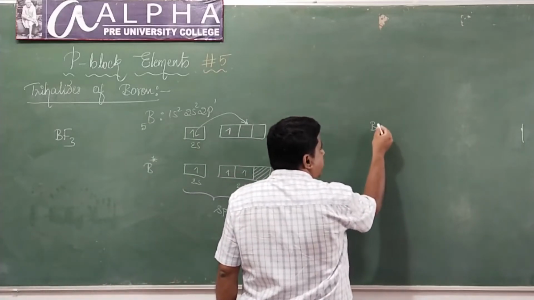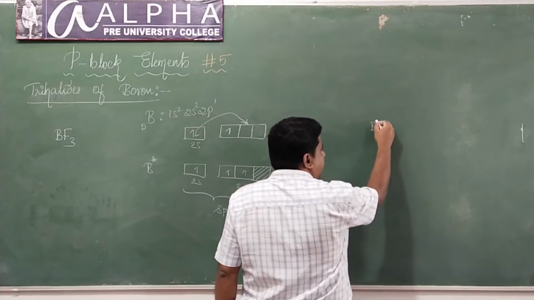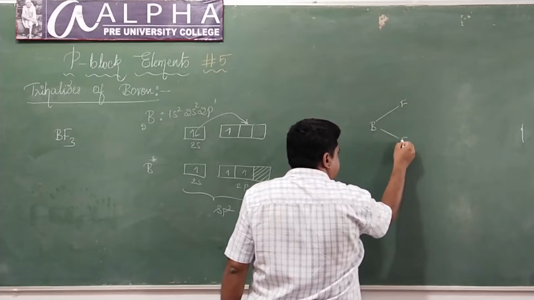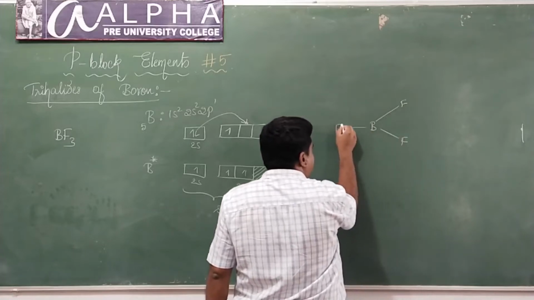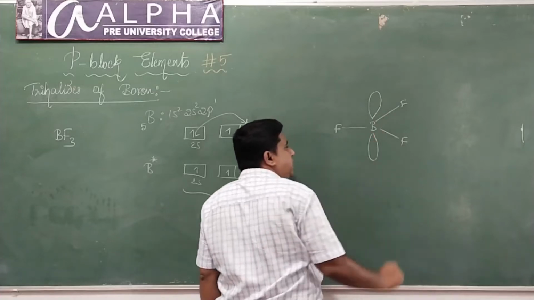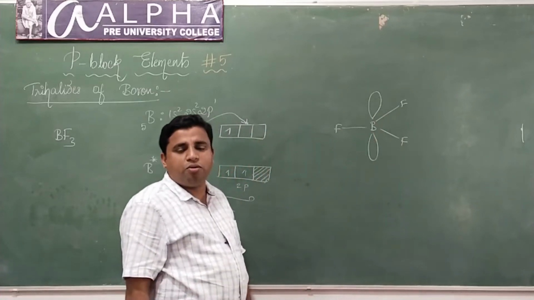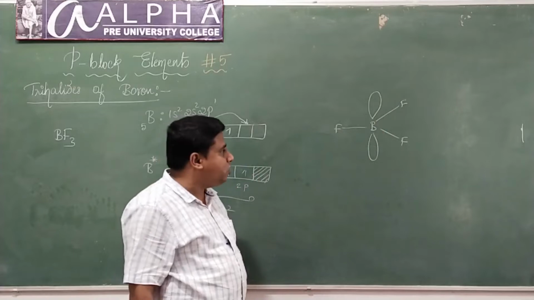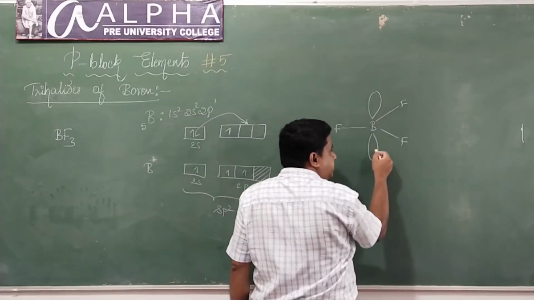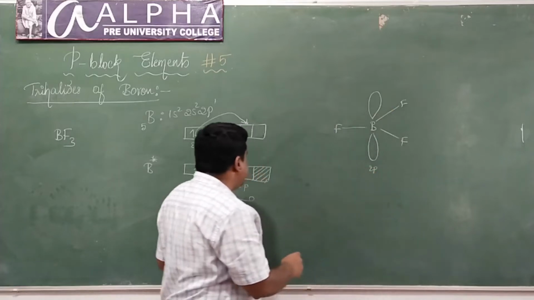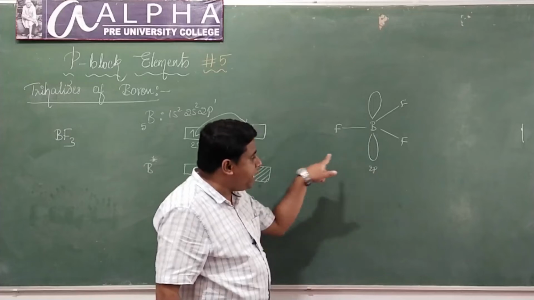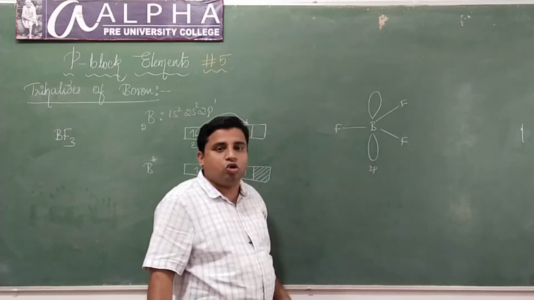Boron will undergo what type of hybridization? sp2 hybridization, and it forms 3 bonds with fluorine. It bonds 3 bonds with what? Fluorine, and there will be one vacant p orbital in boron. One vacant p orbital in boron, isn't it? Okay, yes. Now, which vacant p orbital is it? It's a 2p vacant orbital, correct? There is a vacant 2p orbital in boron.